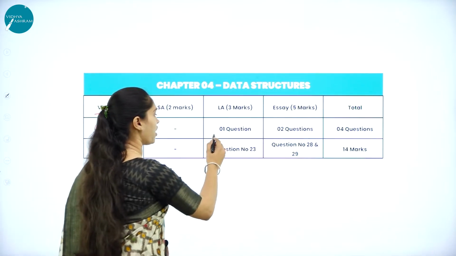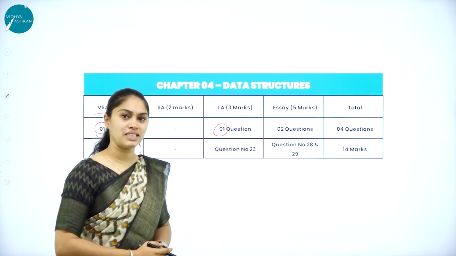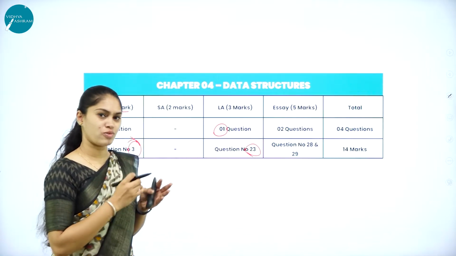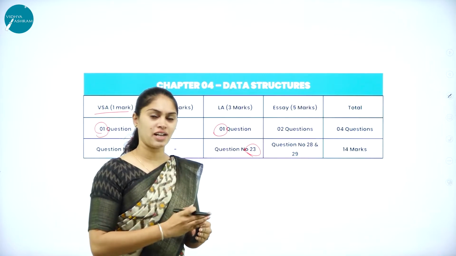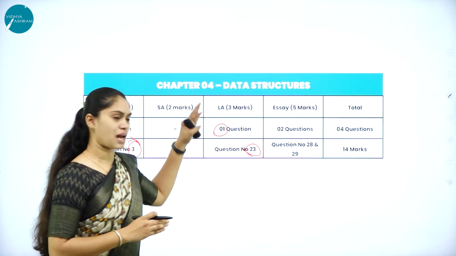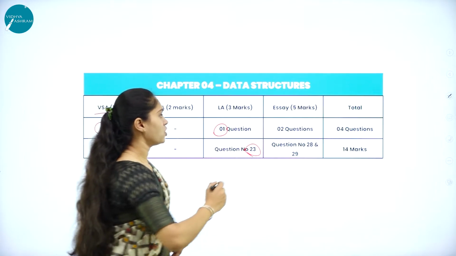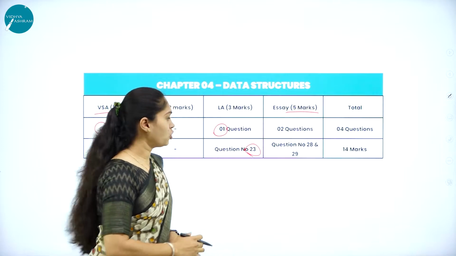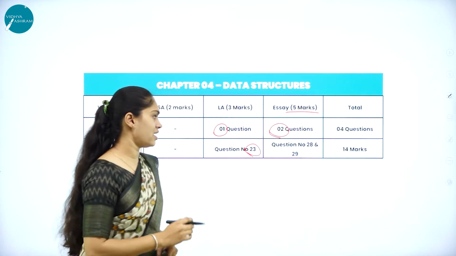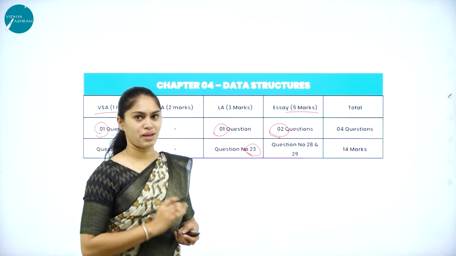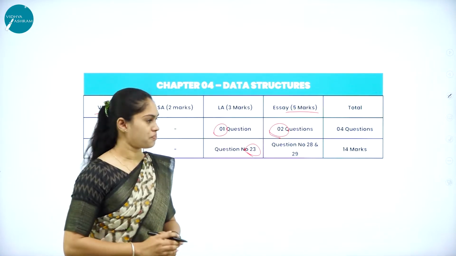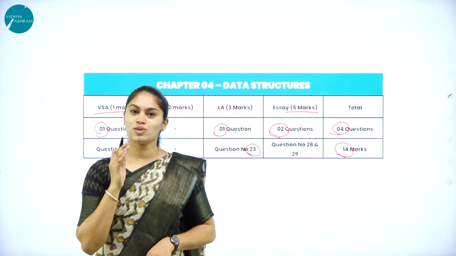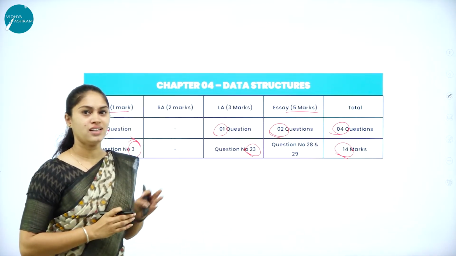In the 3 mark questions, you are going to get one question, that is part C, question number 23. When you look into the question paper, the 23rd question is from the chapter called data structure. When it comes to the 5 mark question, very important, you are going to get 2 questions, that is the 28th and 29th questions, from the chapter called data structure. So totally you are going to get 4 questions, and that is for 14 marks. So concentrate on each part of the chapter.